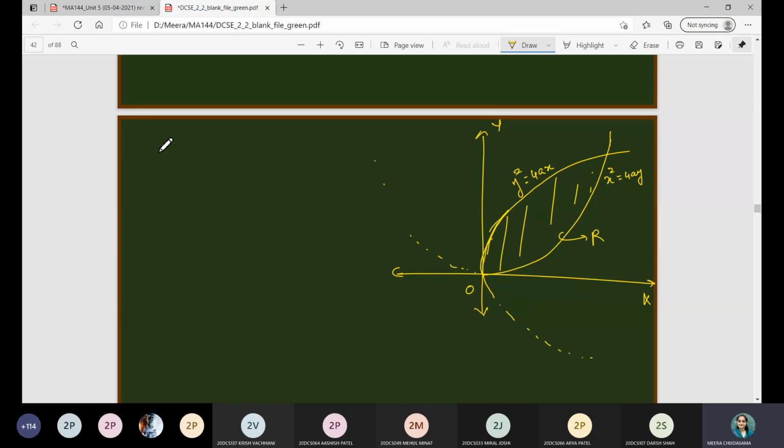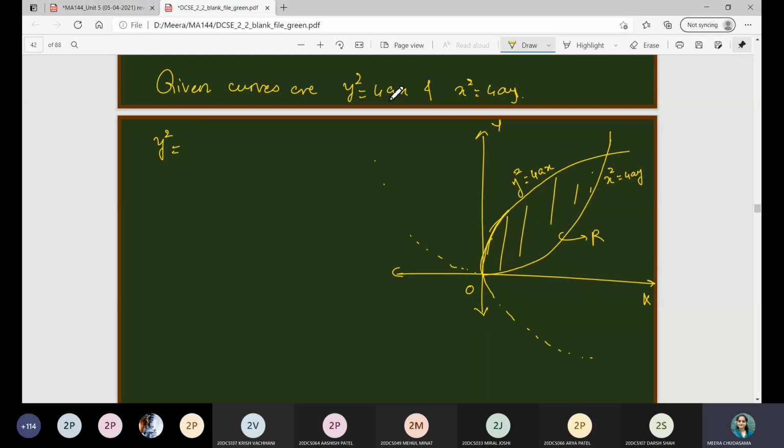Those who are not able to get it, let me show. We have y square is equal to 4ax and x square is equal to 4ay, right?